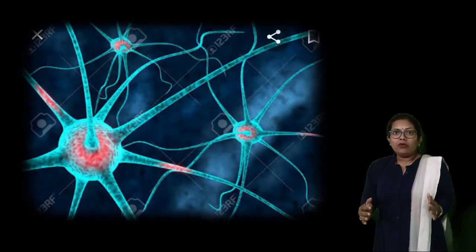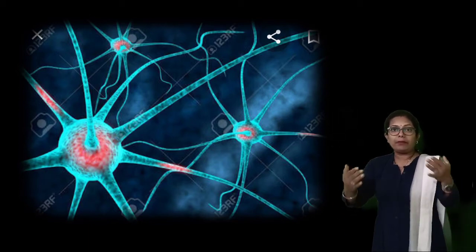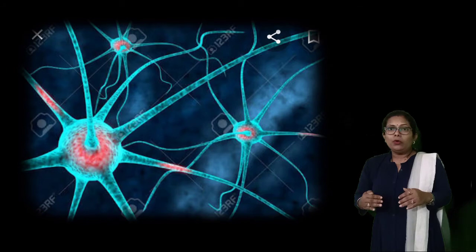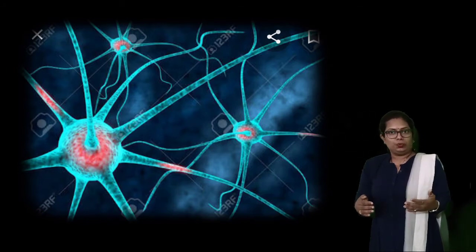Nerve fiber is distributed everywhere in our body so that we can feel, we can get information about what is happening outside our body in the external environment, or what is happening inside our body. So whatever messages we are getting are due to nervous tissue.